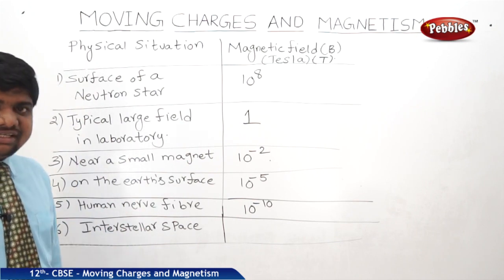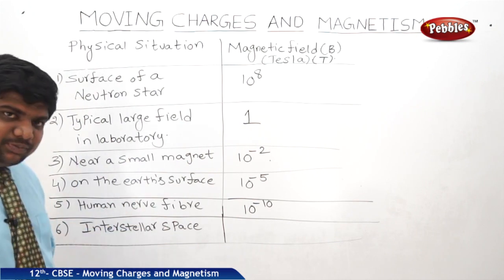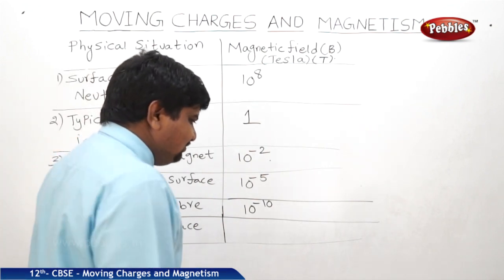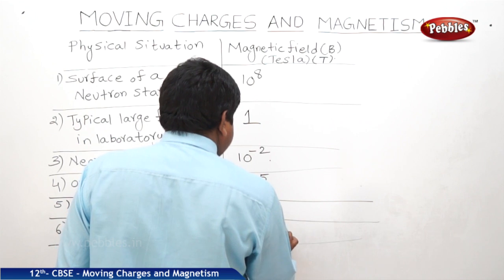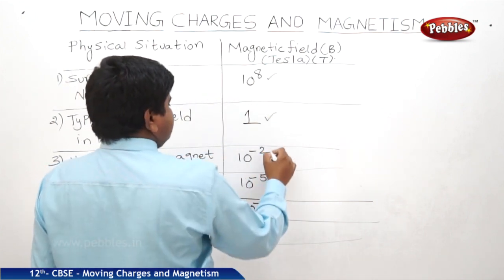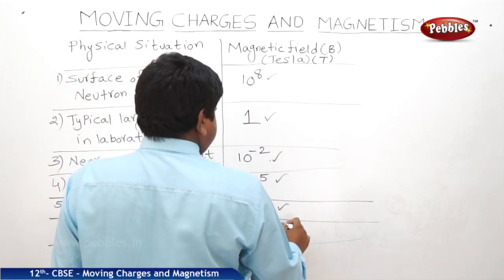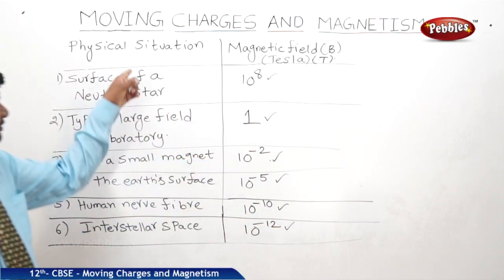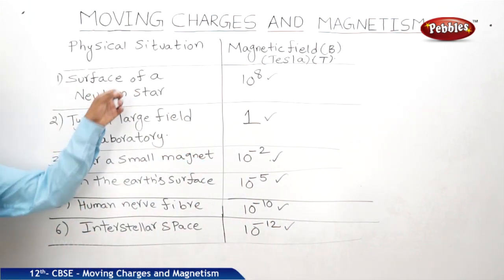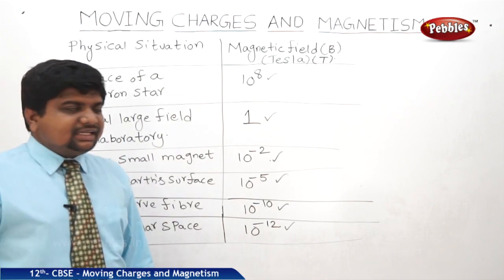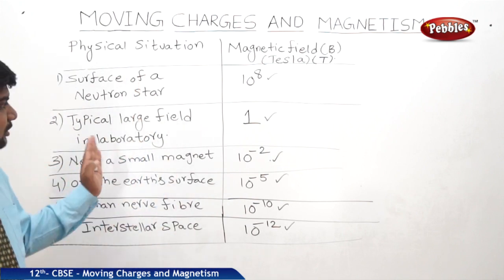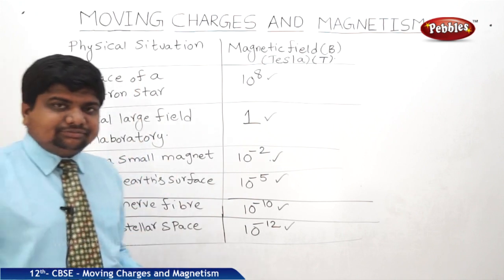The space physicists are there. In interstellar space, we can expect a magnetic field of the order of 10 to the power of minus 12 Tesla. These are all the orders. So these are all the different physical situations from neutron stars to interstellar space. In between we can expect the Earth also having a magnetic field strength. So this is the table which is useful for information.